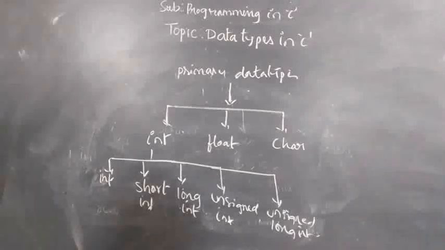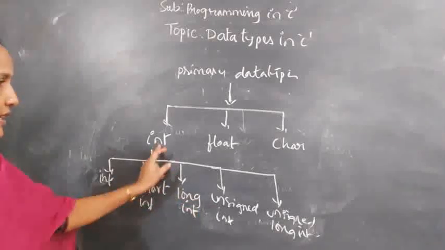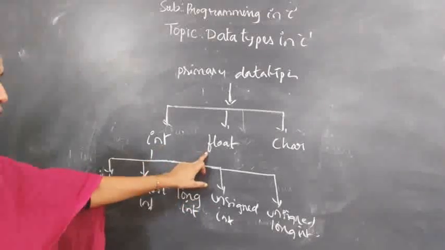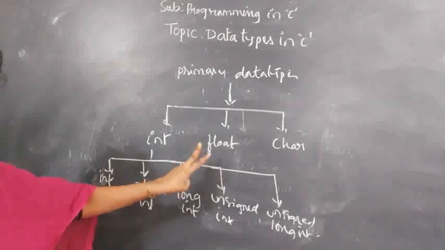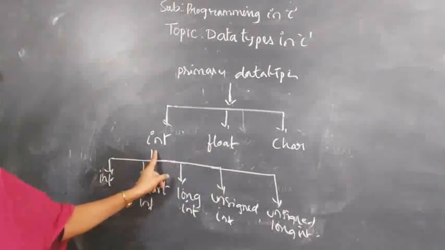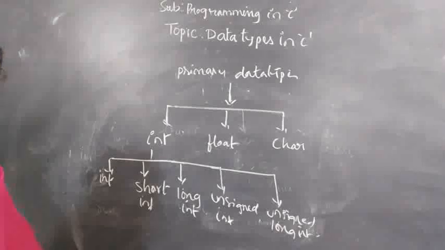First you take a screenshot of this. Here are only integer data types. Again you have a float type also. Float again has 3 types. After discussing this int, we'll go to the float.